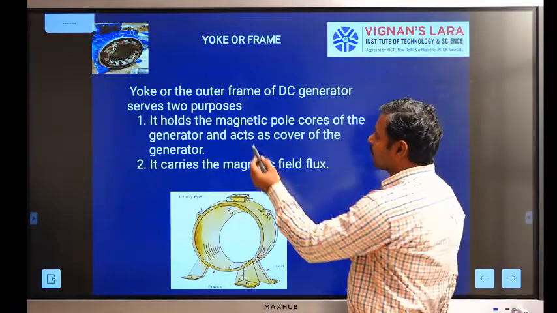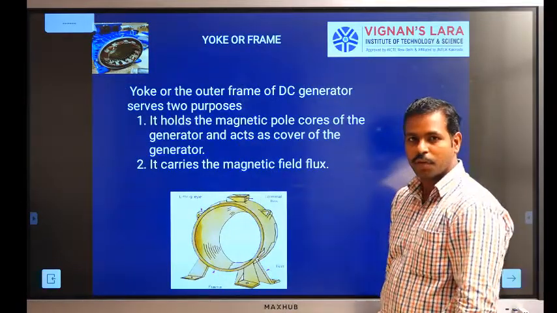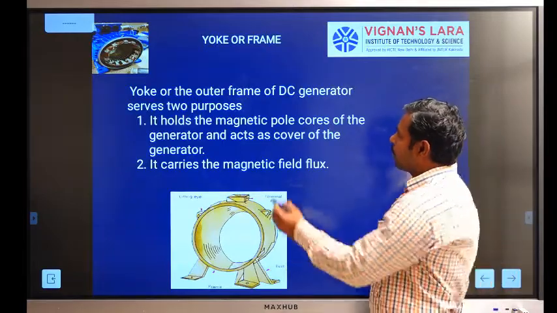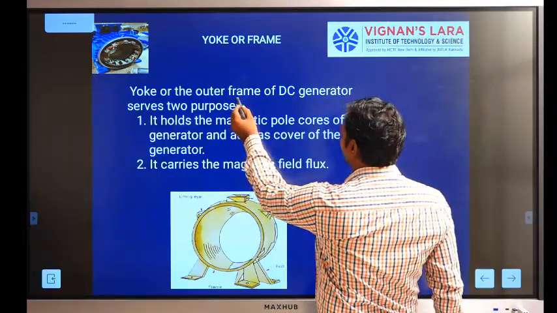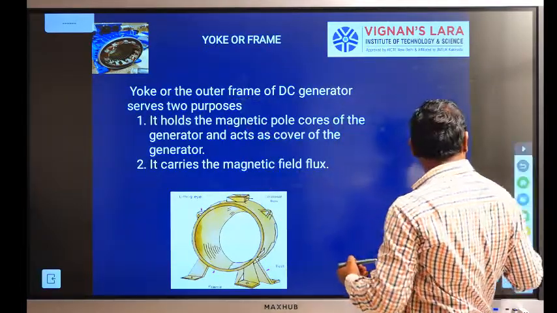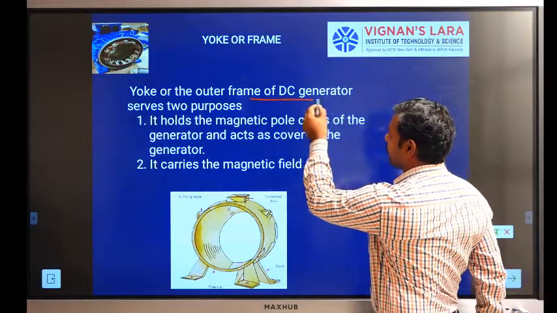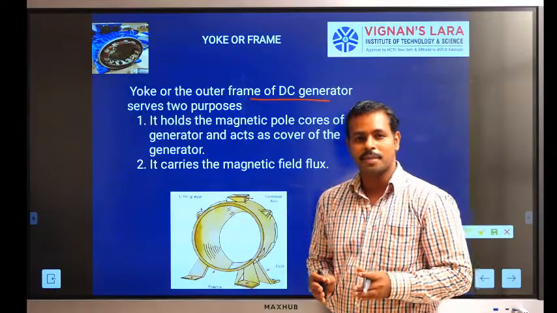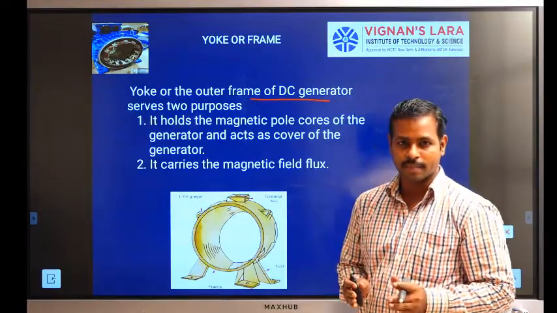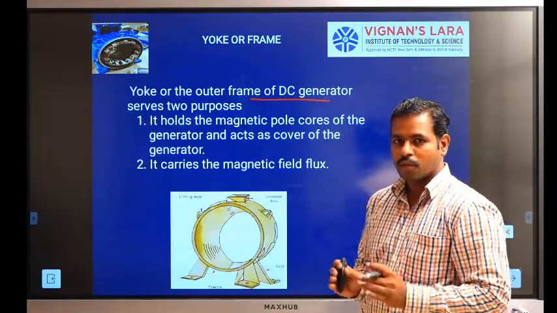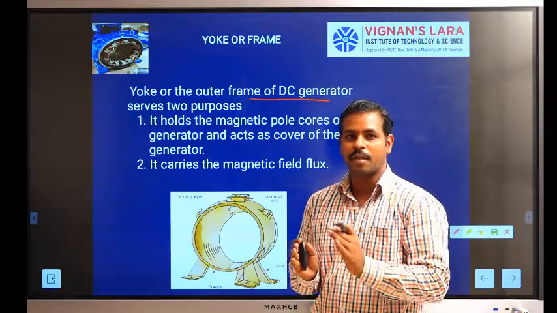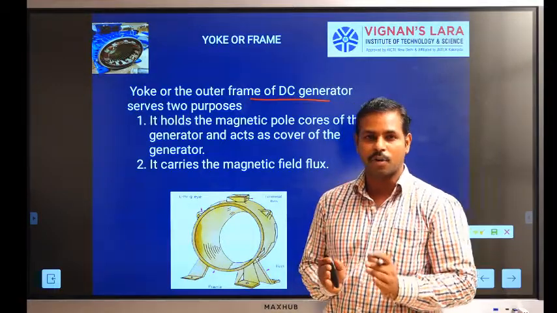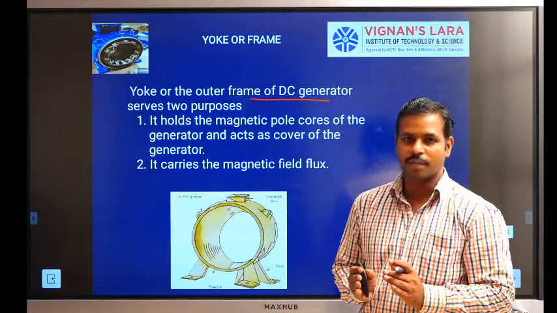The first one is the yoke or frame. The yoke or frame is the outer frame of a DC generator, which always serves two purposes. One is protection of the internal components of the DC machine.